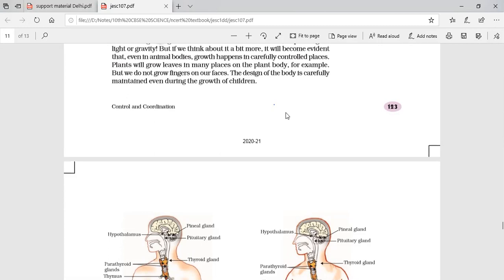So here, what happened, the hyperthyroidism and hypothyroidism. Hypo means lesser and hyper means more. So hypothyroidism means when thyroxine hormone secretion is reduced. So when the thyroid gland secretes a lesser amount of thyroxine, then that effect is seen in the body.